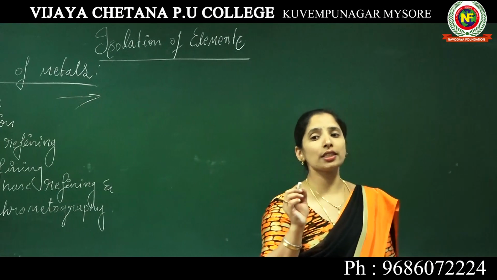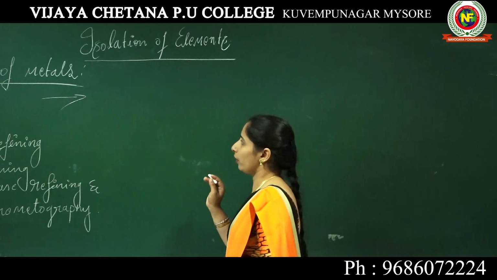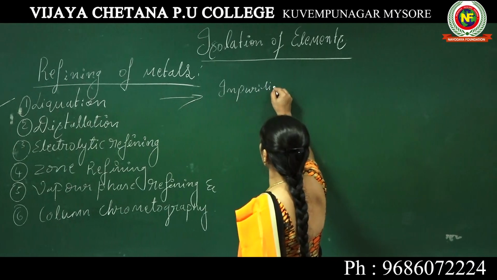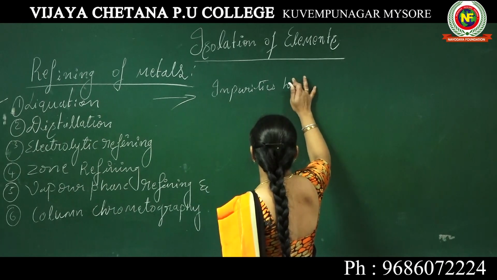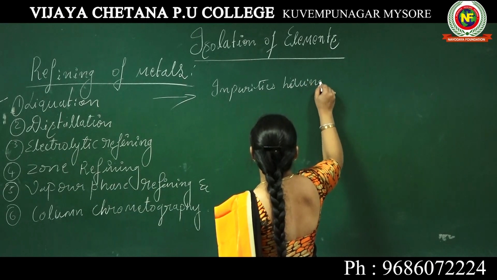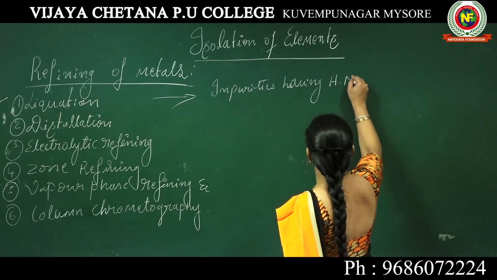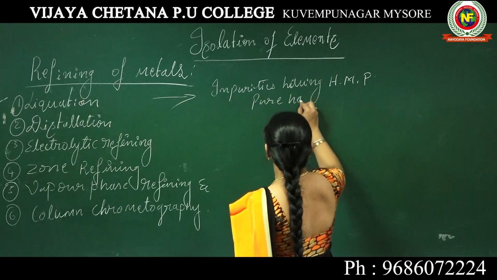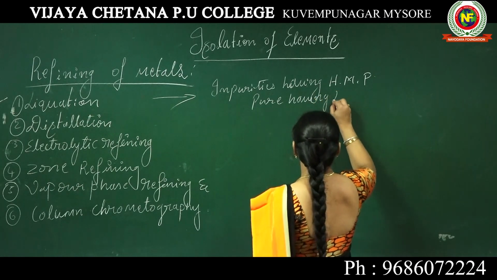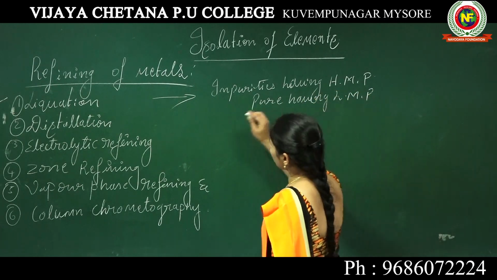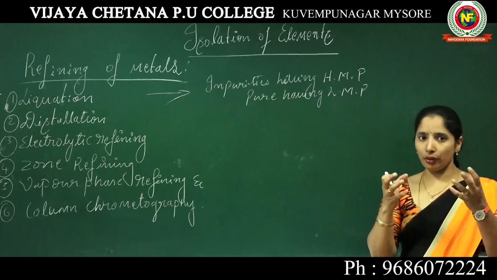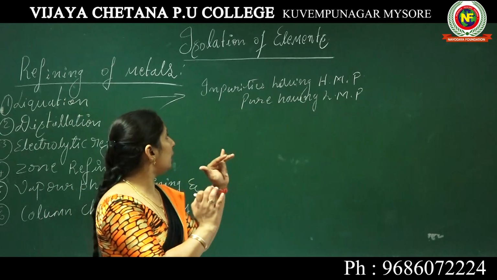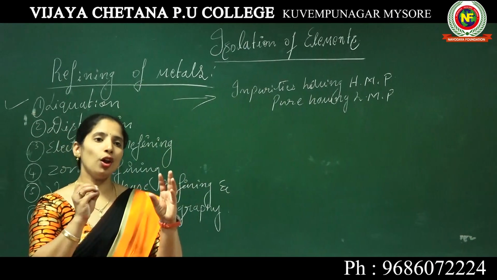Here the impurity has a higher melting point, whereas the pure metal has a lower melting point. So in the crude metal, the impurity has a higher melting point, where the pure metal has a lower melting point.